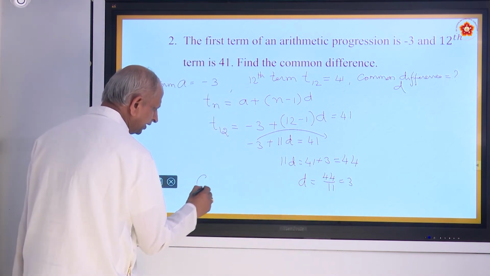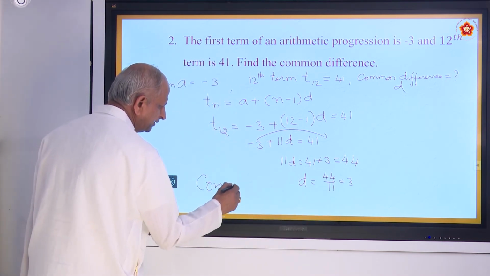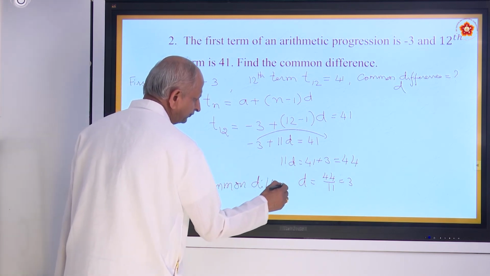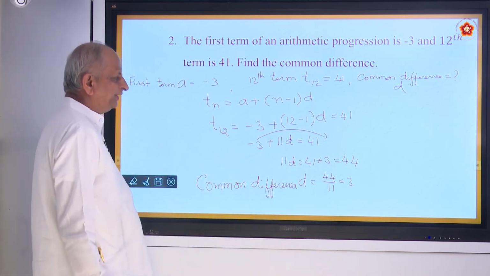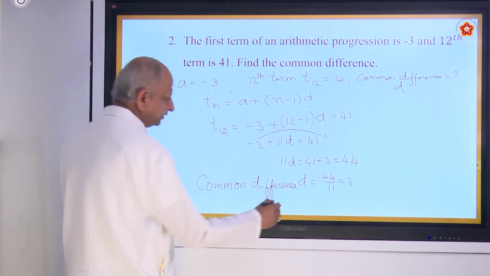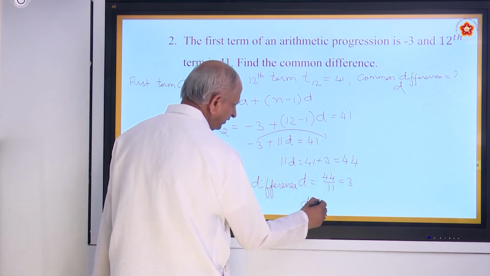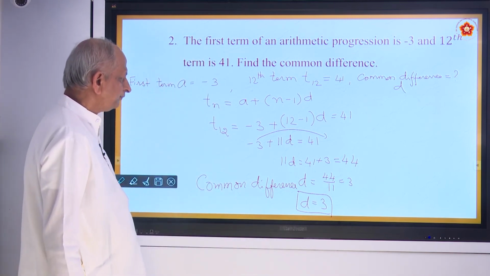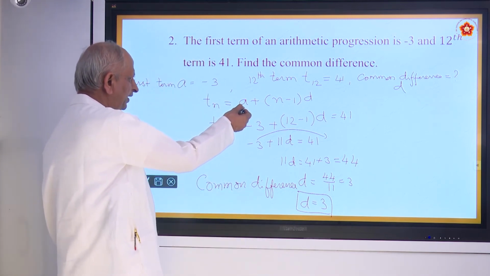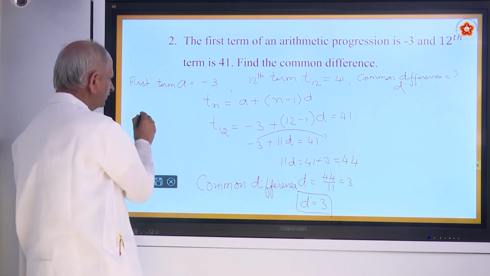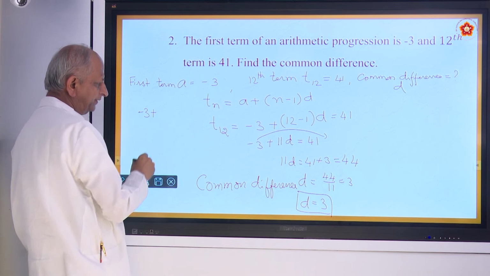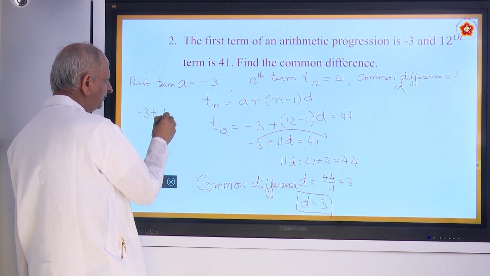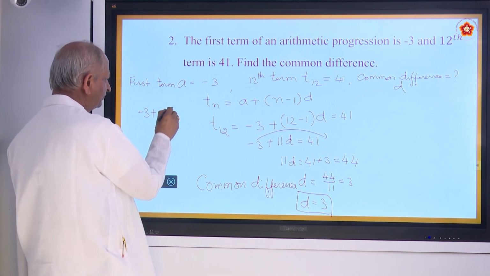Therefore the common difference d is equal to 4. You can verify also if you want. Put in the formula: a is minus 3, plus n minus 1, which means 12 minus 1, 11 into d.